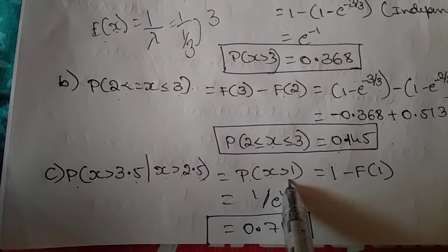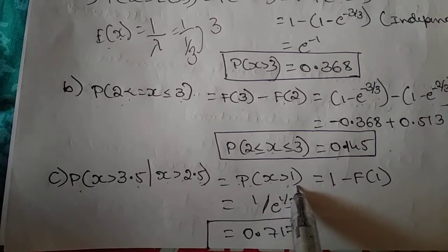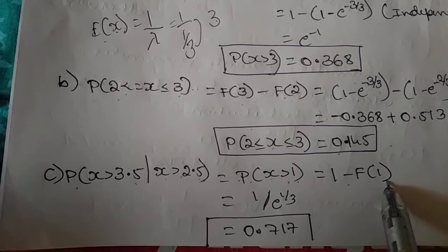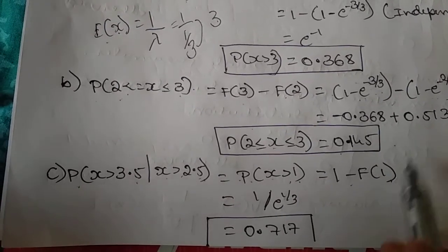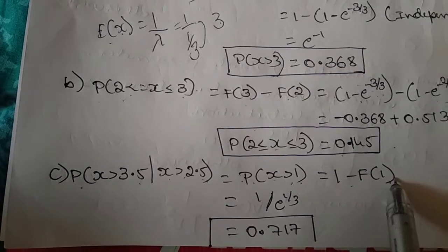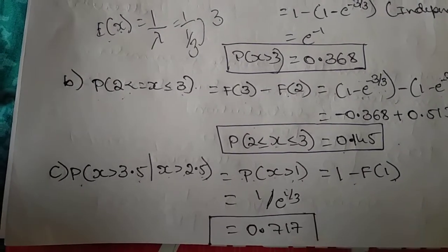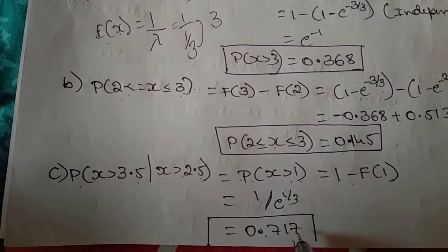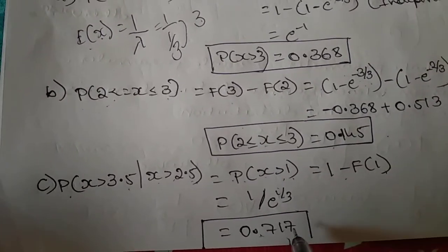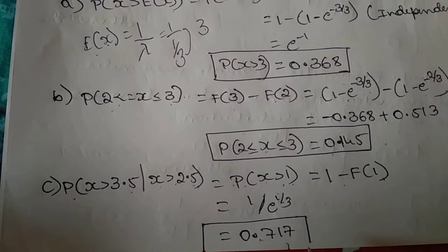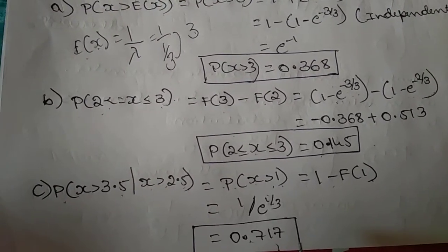For one more hour they have given, so I am taking P of x greater than 1. That is 1 minus F of 1, which means 1 minus e power minus lambda x. The x value is 1 over here. So e power minus 1 by 3, you will get 0.717 as the value for this one. This is your problem for exponential distribution. Here lambda is already given.